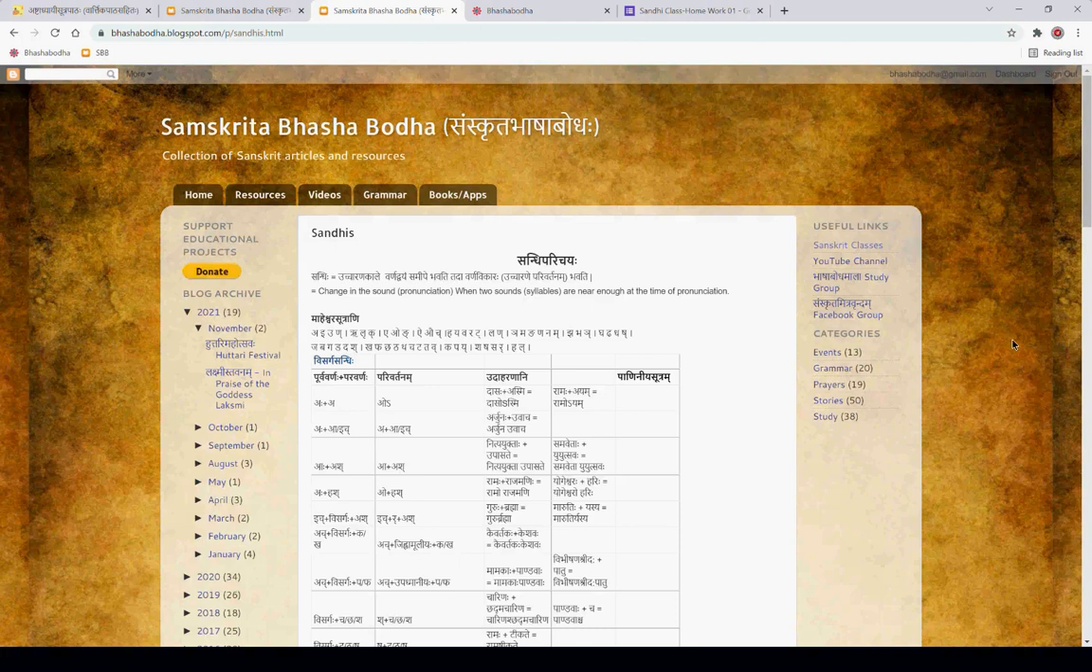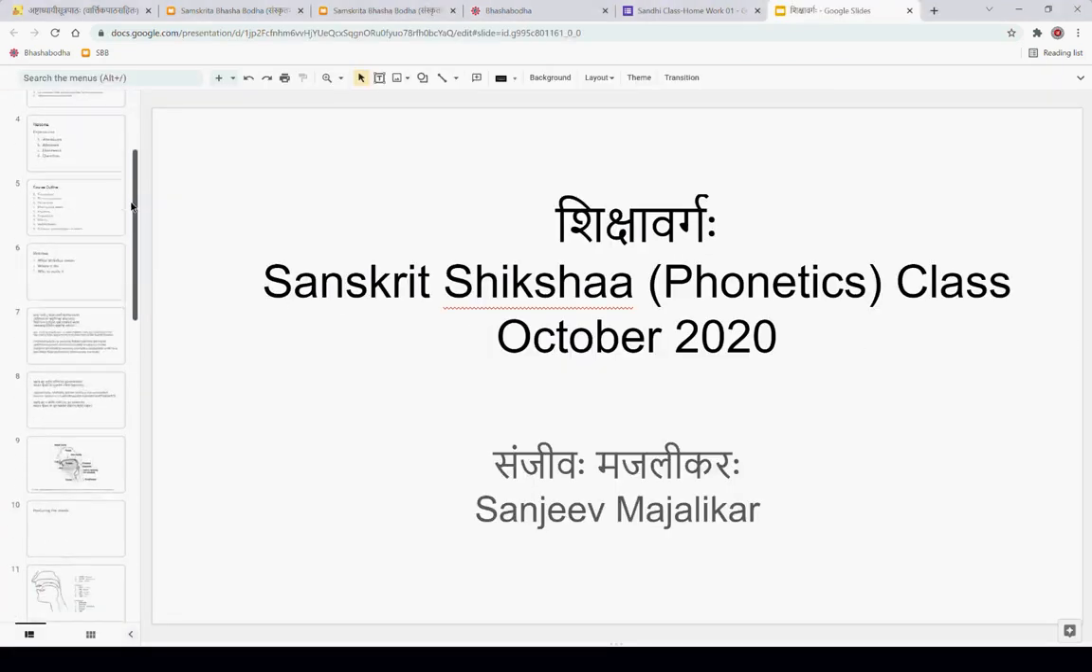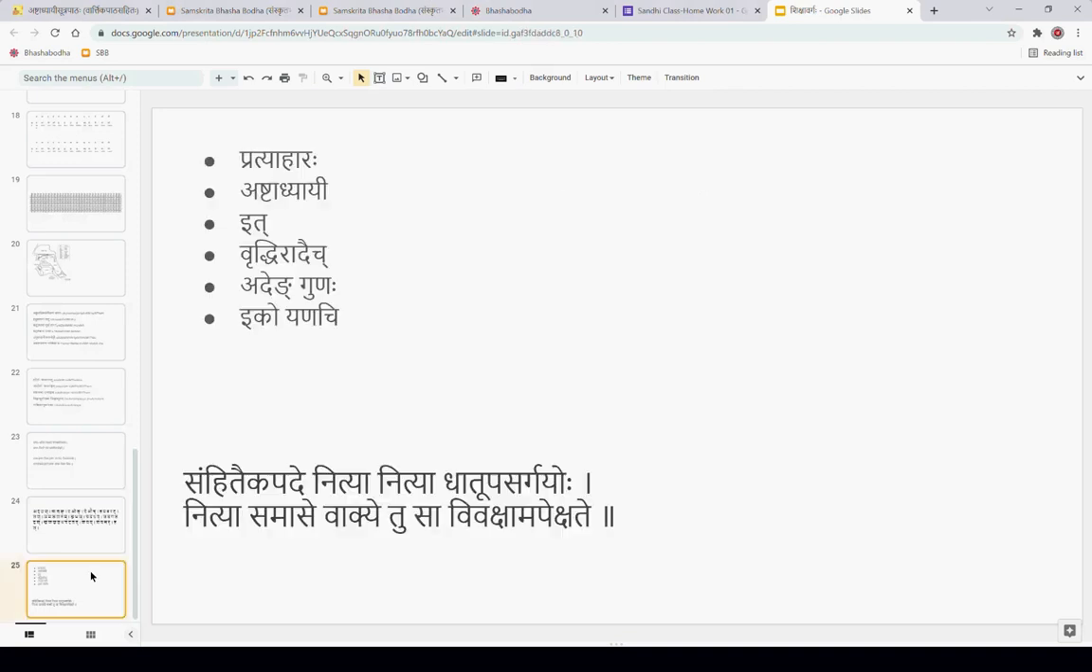In a pada, or if we have dhatu and upasarga, or in samasa, then the sandhis are mandatory. Between dhatu and upasarga, yes. And in samasa, and when we have a padam, एकं पदम् अस्ति चेत्